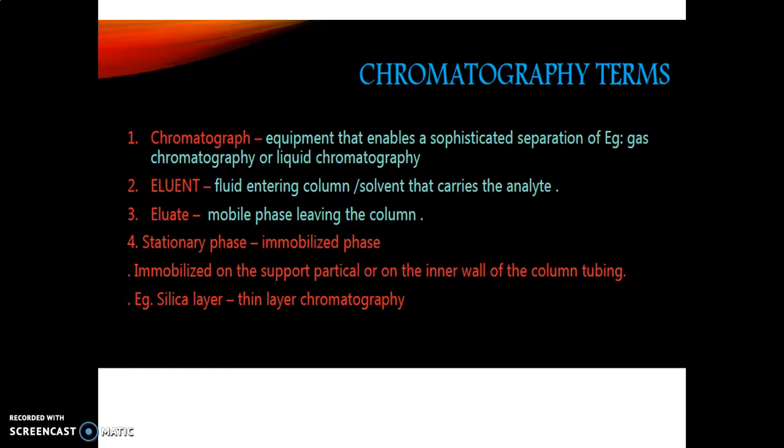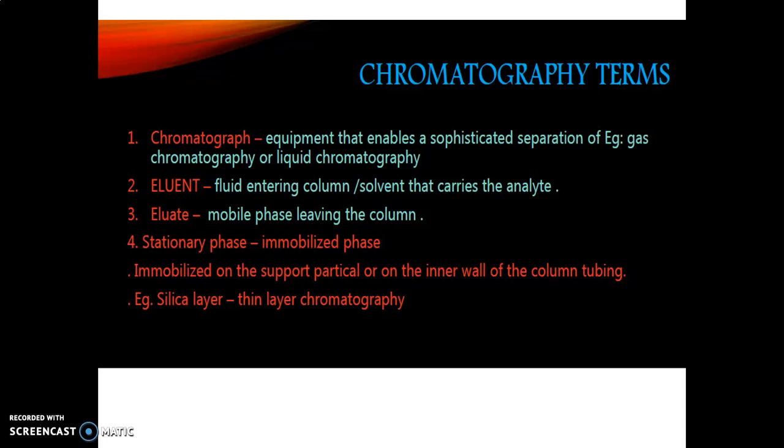Some basic terms we have to remember while studying this chapter. Chromatograph, equipment that enables a sophisticated separation, for example, gas chromatography or liquid chromatography. Eluent means a fluid entering the column, or the solvent that carries the analyte.